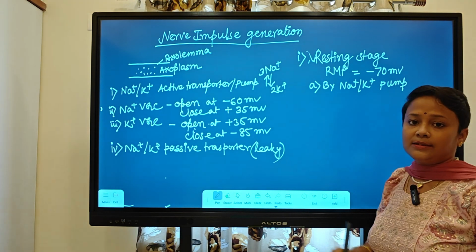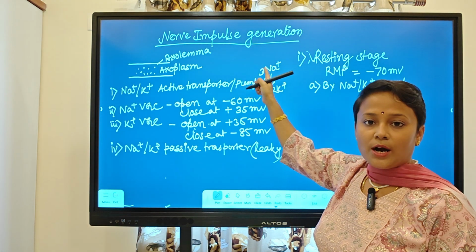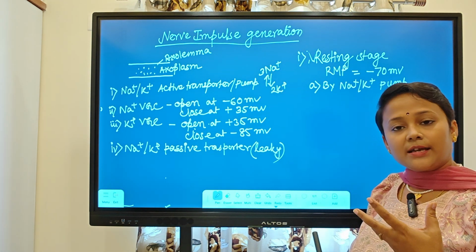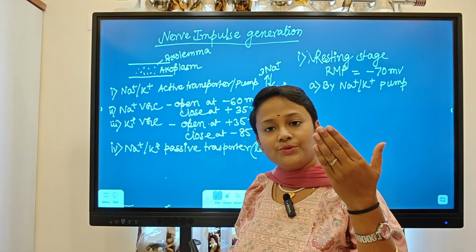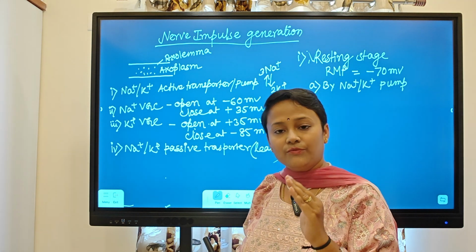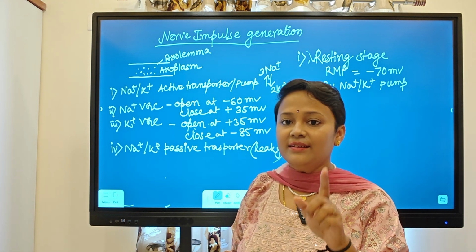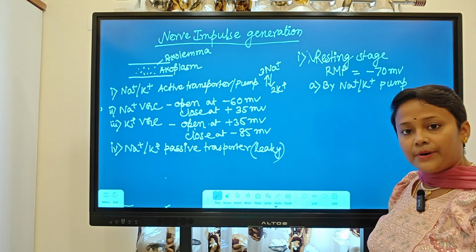I told that with the help of the sodium potassium pump, 3 sodium will go out in exchange for 2 potassium coming in. So we can assume that more positive ions will go out with respect to fewer positive ions coming in. That can make the membrane negative.